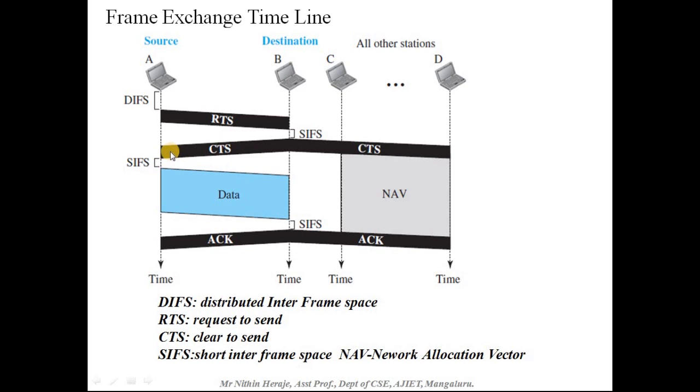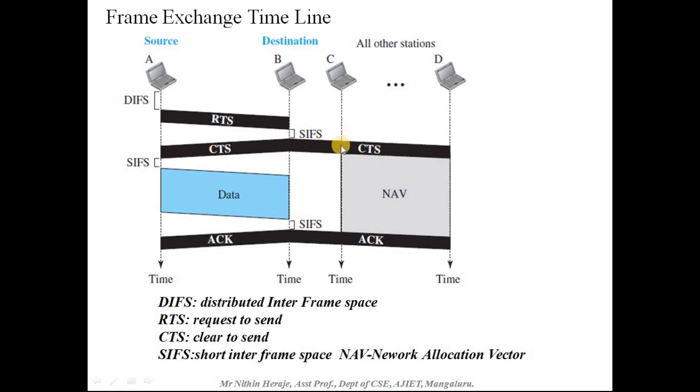So once A receives the clear to send frame, again it will wait for a short IFS, and then A will send the data to B. And once receiving the data, again B will wait for short IFS and then sends acknowledgement back to A, by which A confirms that the data has been sent successfully. If you look at this, B is sending CTS to all the stations. That means it is sending a clearance to send the data.